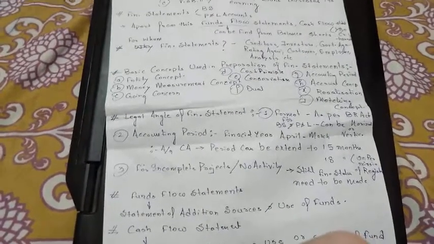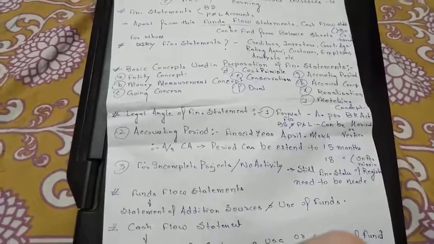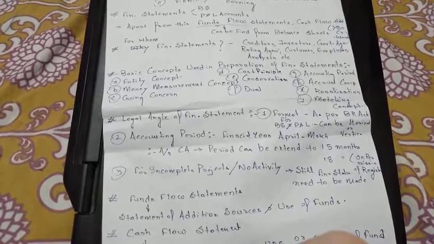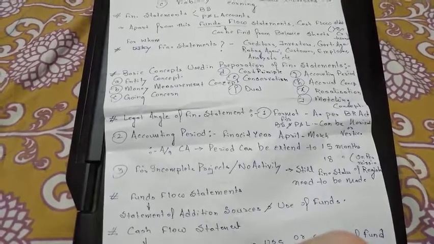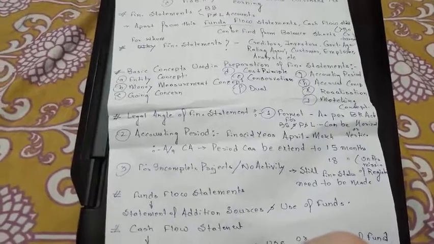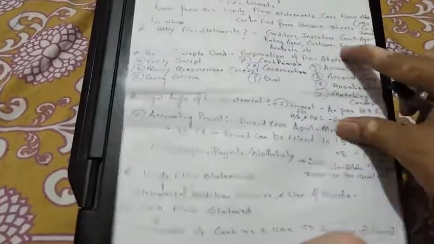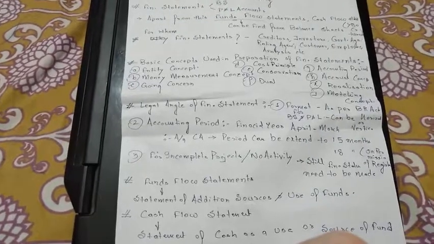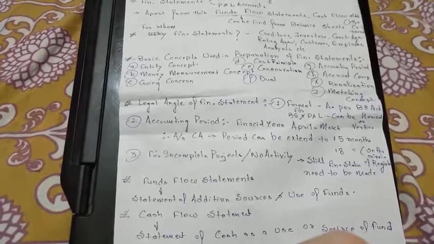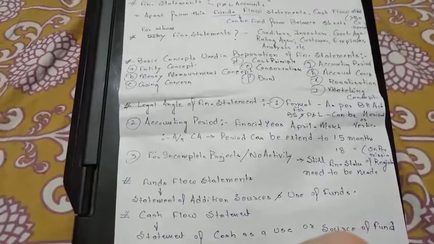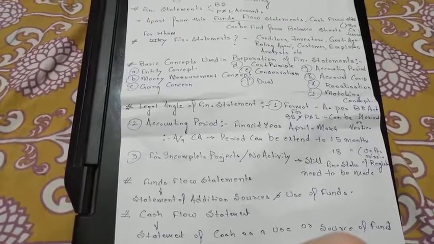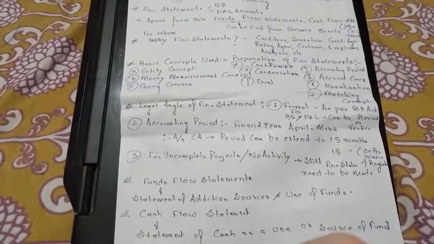As far as the accounting period is concerned, it is generally taken from April to March, but if they take permission from the registrar or the authority, then it can be increased to 15 months or 18 months. And if the company is not operating at all, for example due to coronavirus many companies are not operating, still they need to file a financial statement to the government or any authority which requires it.